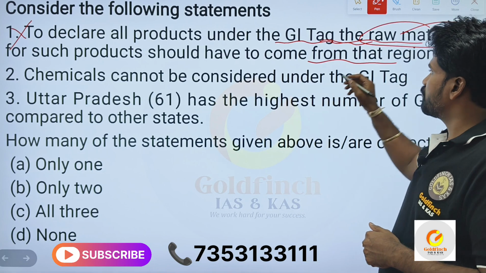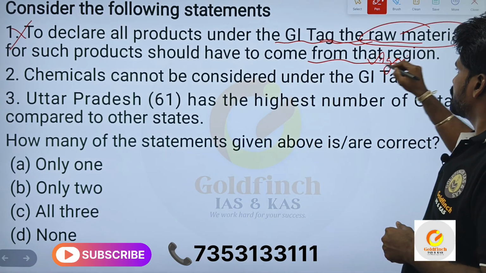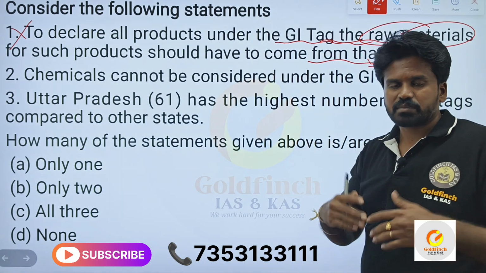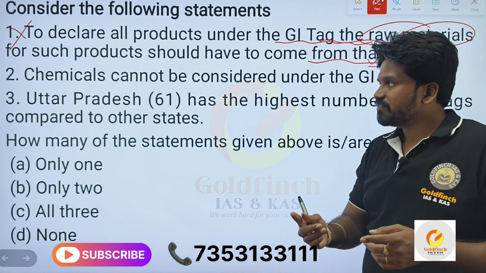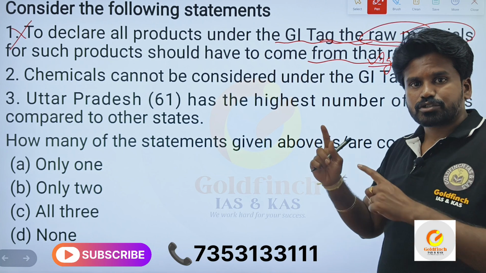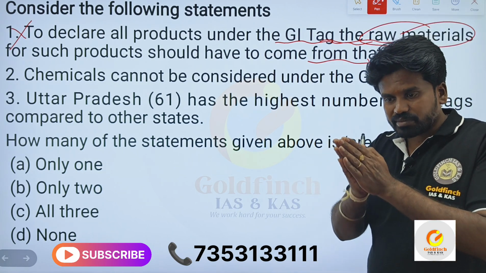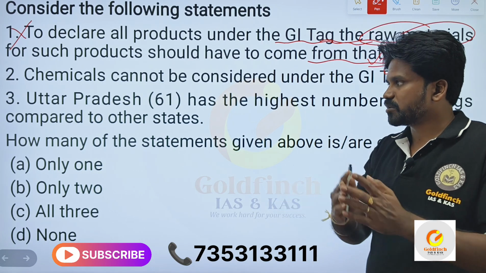It can be applicable for agriculture. If it is a non-agricultural product, the raw material can come from anywhere. If it is an agricultural product, it should be from that particular place. For example, basmati rice should be from that particular place, not from other places.